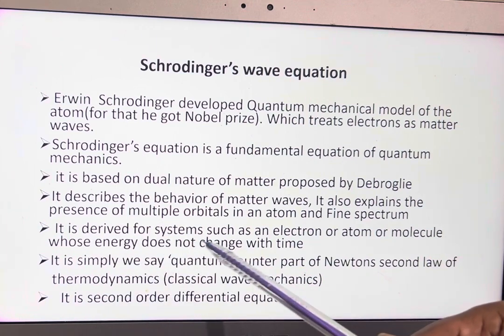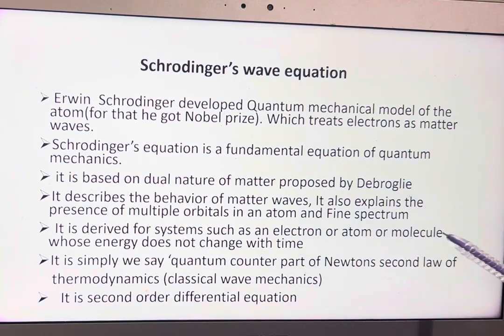It is derived for systems such as an electron or atom or molecule whose energy does not change with time. So, it is only applicable for particles whose energy does not change with time. That is important. We simply say it is the quantum counterpart of Newton's second law, classical wave mechanics. We can consider this equation as the quantum mechanical form of Newton's second law, this classical wave mechanics.